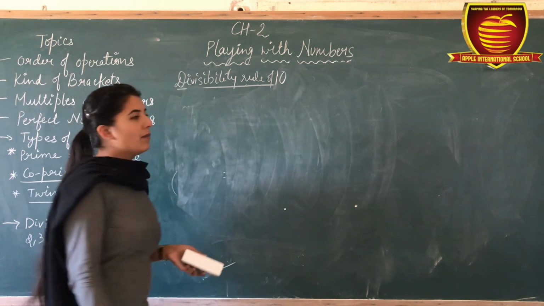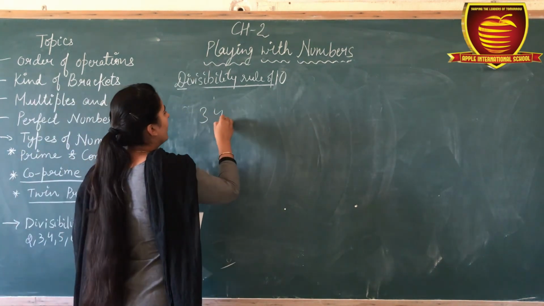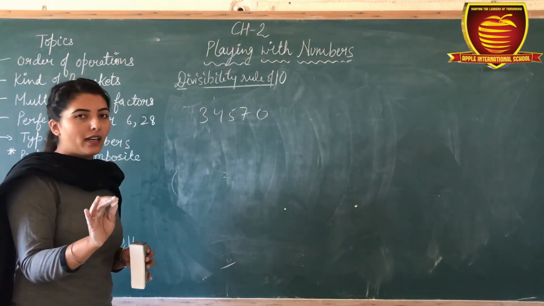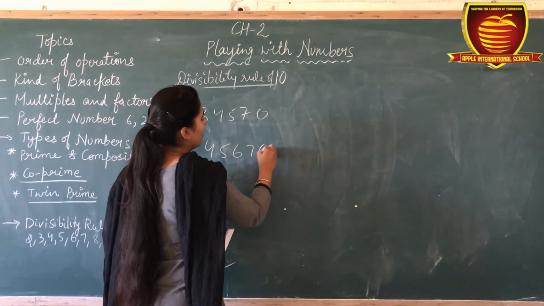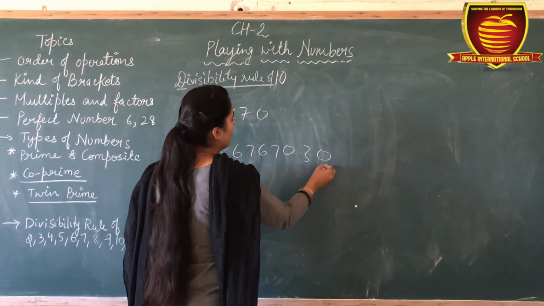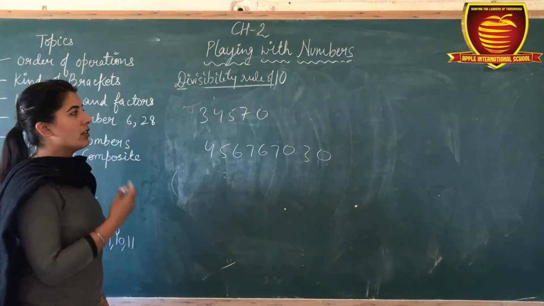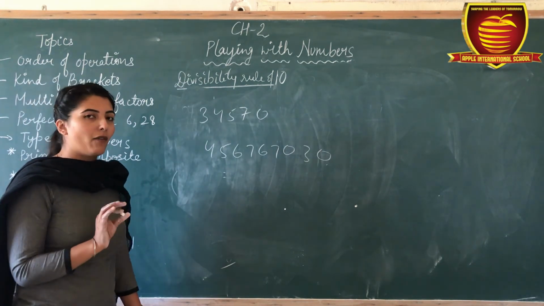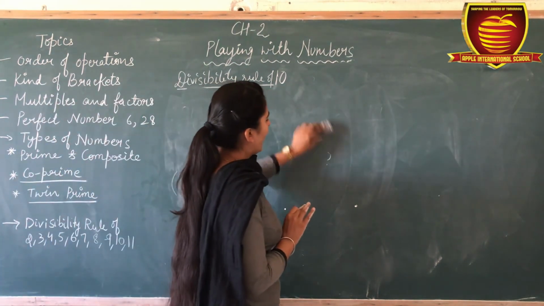So for 10, any number that has the last digit 0 is divisible by 10. Okay. For example, 4, 5, 6, 7, 6, 7, 0, 3, 0. Then this number is having a last digit 0, so it is also divisible by 10. Okay. Means जो last digit है वो क्या होनी चाहिए? 0 or multiple of 10.